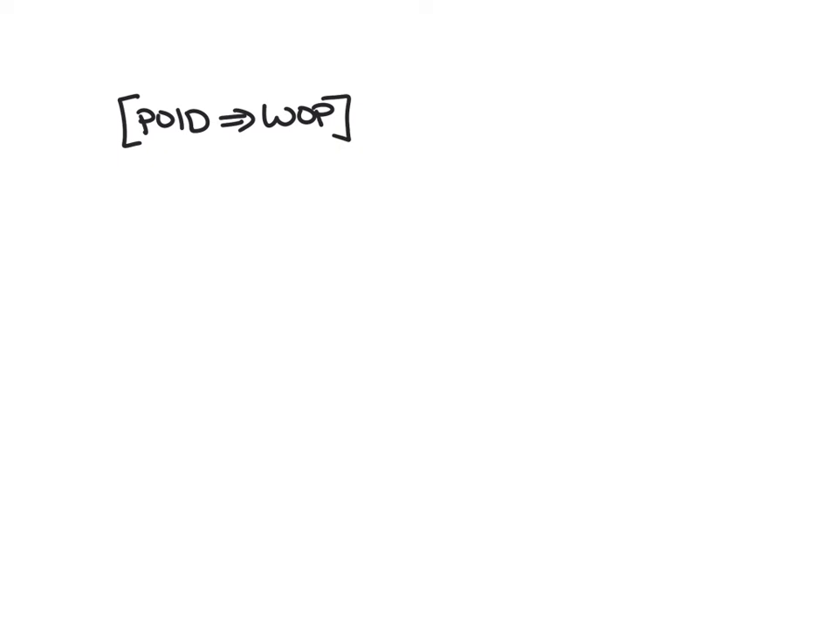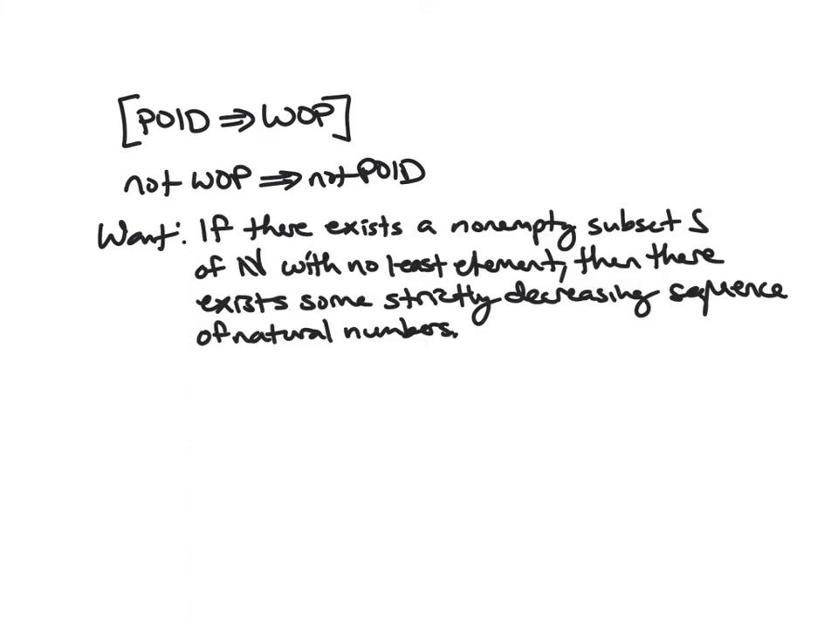So now let's look at the other direction, right? Again, we're going to go by contrapositive. So we want to show that if the well-ordering principle is false, then the principle of infinite descent is also false. So what does that really mean? What are we trying to show? Again, if the well-ordering principle is not true, this means that there exists a non-empty subset S of the natural numbers with no least element.